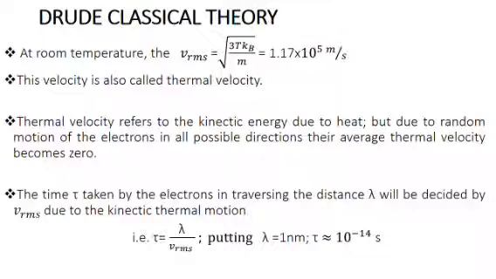The time taken by the electron in traversing the distance lambda will be decided by Vrms. So the value of tau, the mean free time, is of the order of 10 raised to minus 14 seconds.